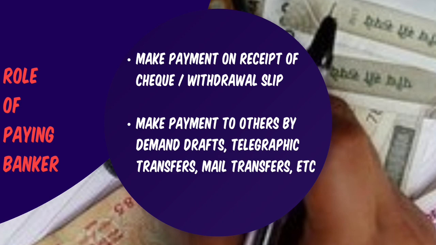The bank can also use the words amount in words and figure differ if they find a mismatch between the words and figures written on the check. If an open check is given to the bank and the bank refuses to make a payment on such open check, then the bank can use the remark crossed check should be presented through a banker. That's the remark that the bank will put, crossed check should be presented through a banker.